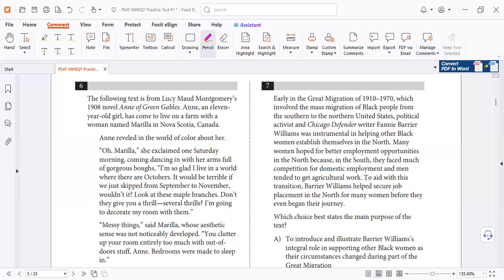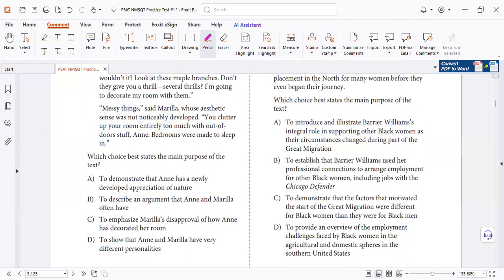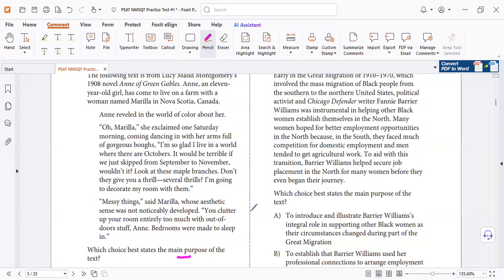Corrected. What is number 6? B. Only letter B, but no. To describe an argument that Anne and Marilla often have is also text about that being purpose, or about to show that they have very different personalities. The text describes that they have different kind of thinking.